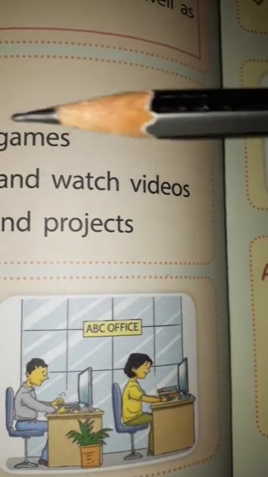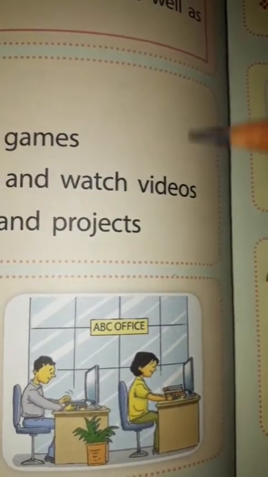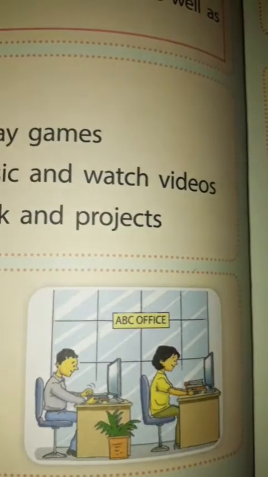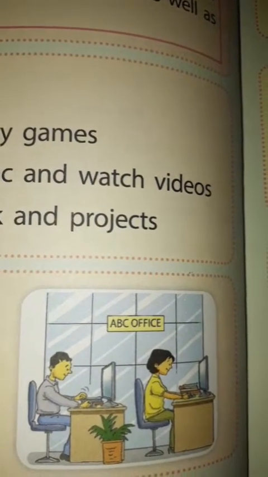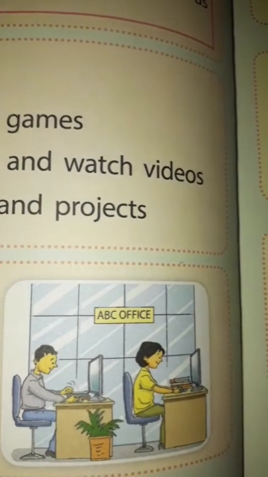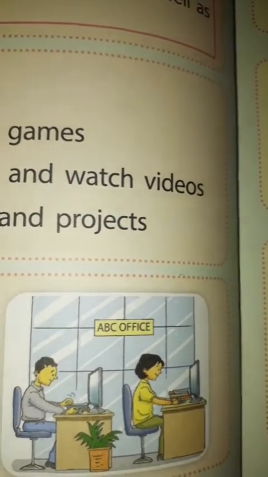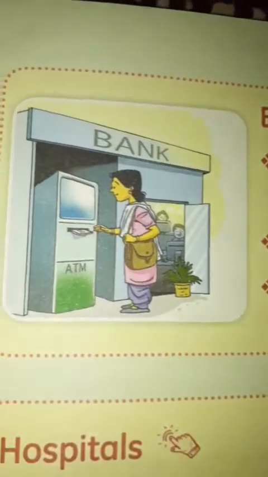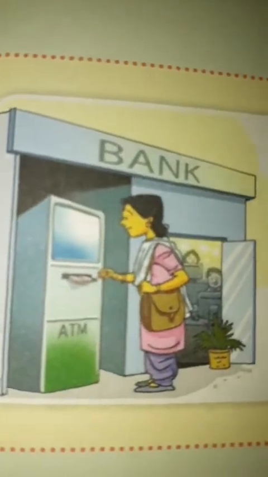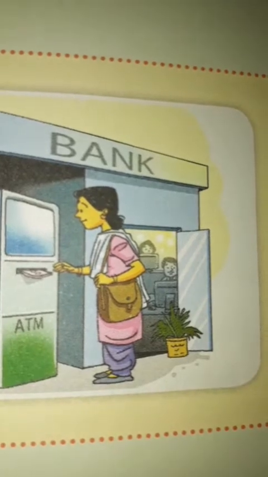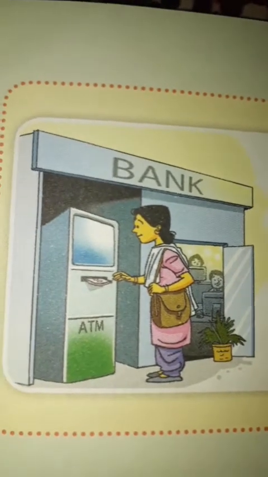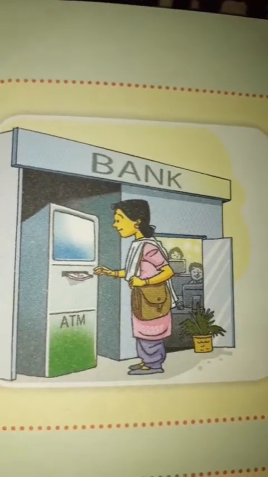Okay, see here, in the offices. Yes, children, in the office, computers are used to type, store, and print official documents, and to keep records of employees. In banks also, computers are used to keep the details of the customers and their bank accounts, to keep the record of cash, and to withdraw money from the ATM.